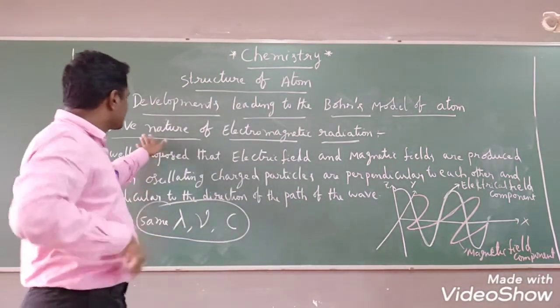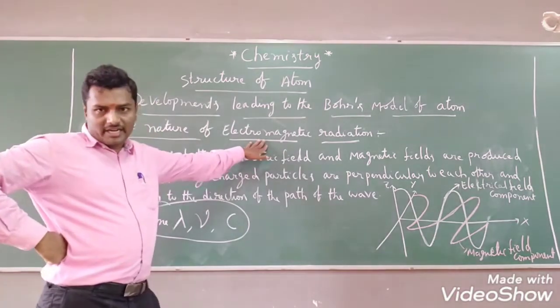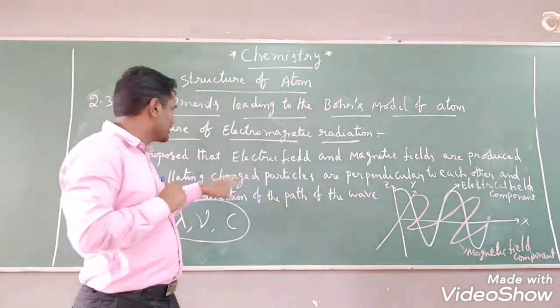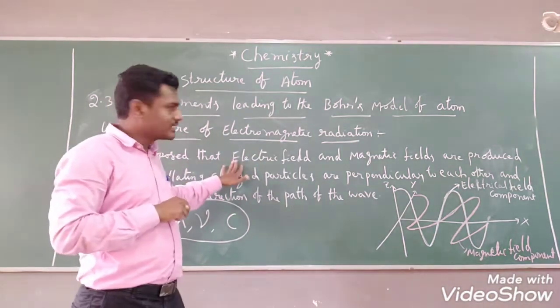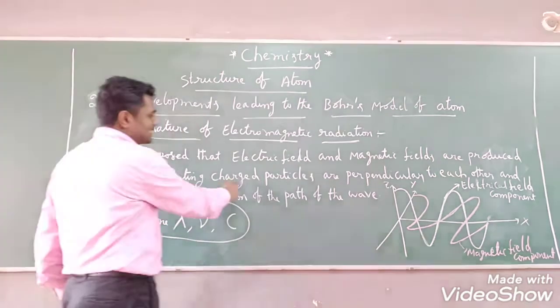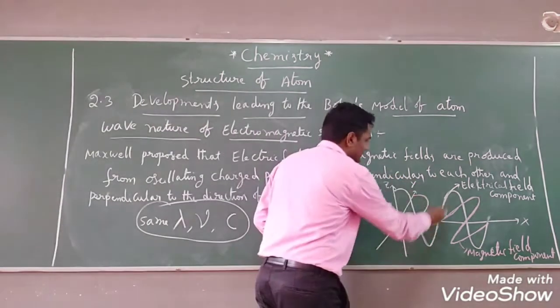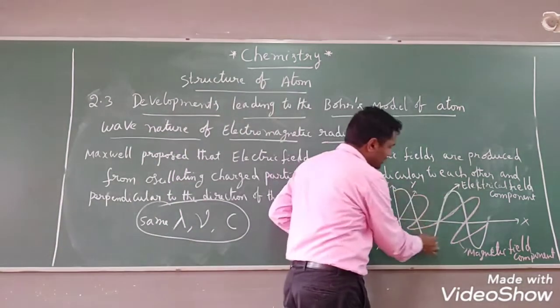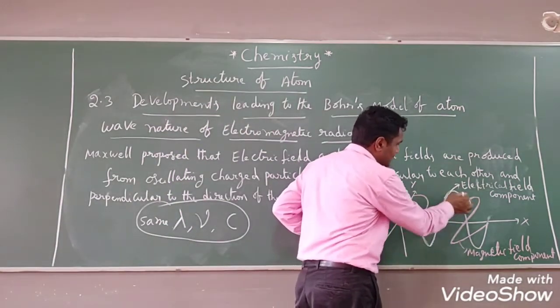I hope everybody understood the wave nature of electromagnetic radiation. Mainly I have discussed only two points. What are those? Maxwell proposed that electric and magnetic fields are produced by an oscillating charged particle. This is an oscillating charged particle. The fields are perpendicular to each other. See that? These are the oscillating charged particles.